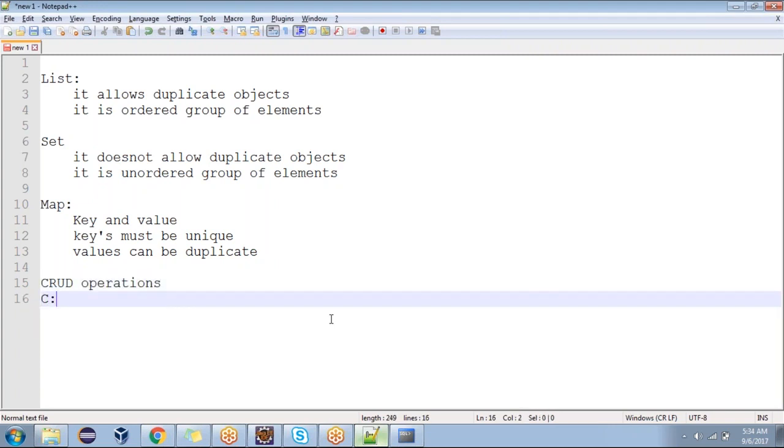CRUD operation. C means create or insert. But keep in mind, creating tables we will not do. It will be done by your database architect. They will give one script file to you, and that script file we will run. I'll show you how to run the script file also. Script file means a .sql file, which contains all the tables and links and everything. At basic level, here we are creating the table.